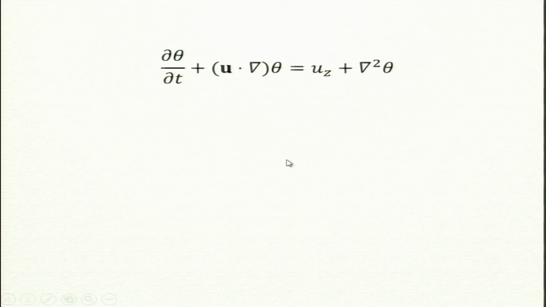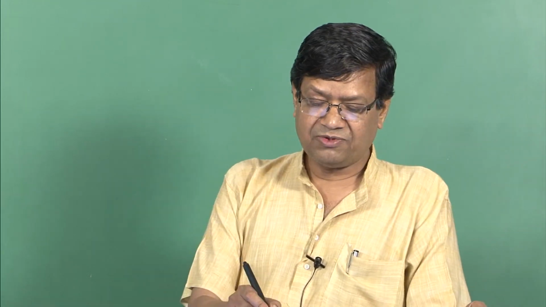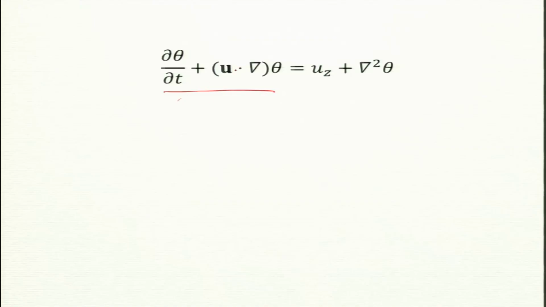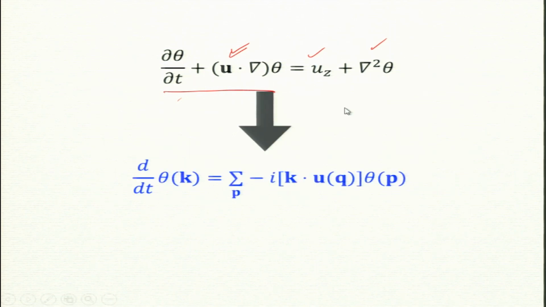For the u equation, things remain the same: there are new terms like Rayleigh, Prandtl, theta z hat, and the viscous term, but the nonlinear term is the same as before. So we need to worry about what happens for the scalar. The scalar nonlinear term is u dot grad theta, and the linear terms are u z and the Laplacian of theta. So in Fourier space, u dot grad theta will become what?